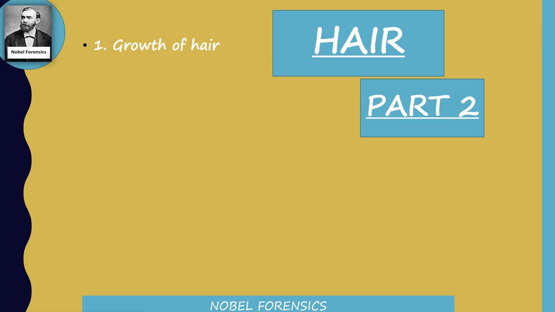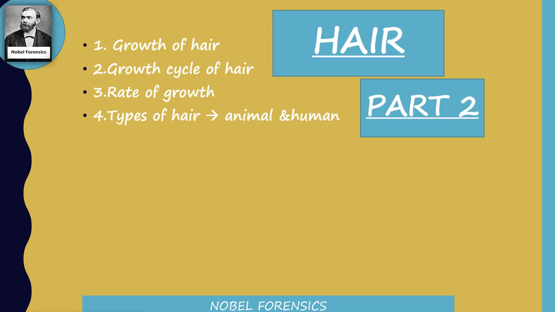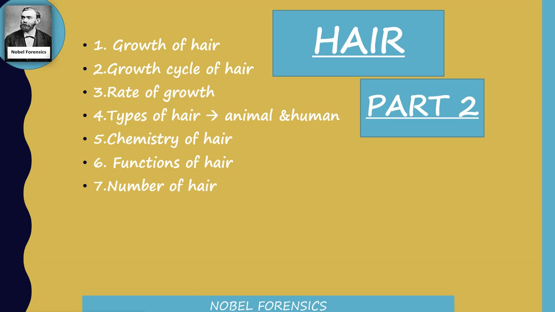And in this video, I explained about the growth of hair, growth cycle of hair, rate of growth, types of hair, which are animal and human, then chemistry and functions of hair, number of hair, hair color and the graying process. I hope this video definitely helps you.